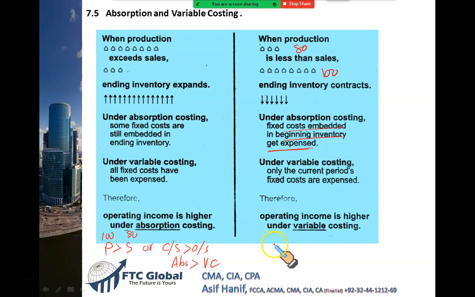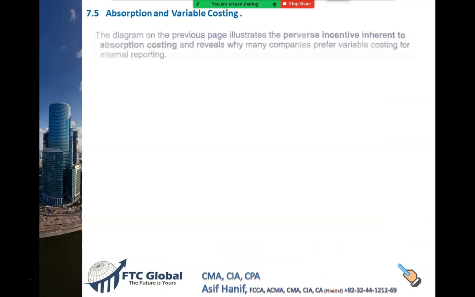Resultantly, when your sale is more than production or when your opening stock is more than closing stock, it would mean that the previous period fixed cost included in the opening stock gets expensed. Resultantly, your variable costing income would be higher than your absorption costing income. So you need to keep this in mind. You need to note this down. This will be helpful to solve many questions.